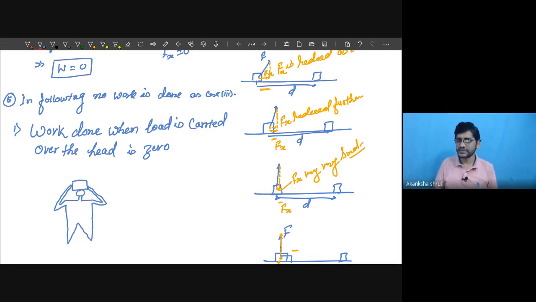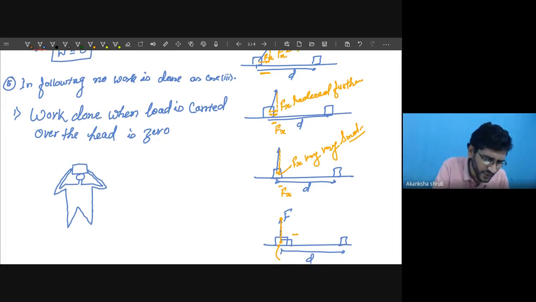This is the person, just consider, who is carrying the load over his head. Understand the same thing I am explaining here. Consider this person is moving in this direction.